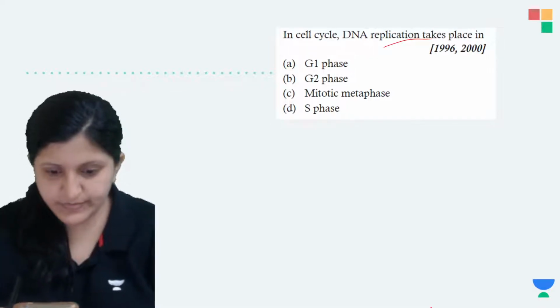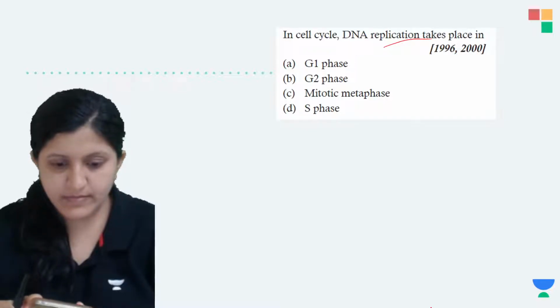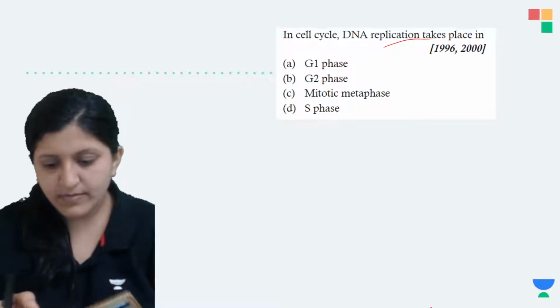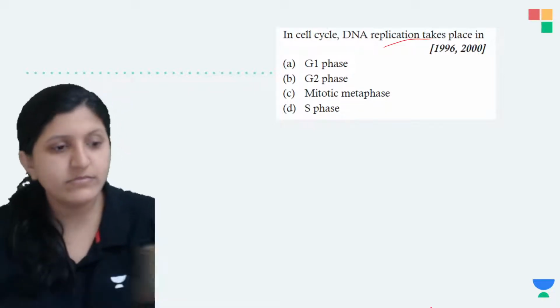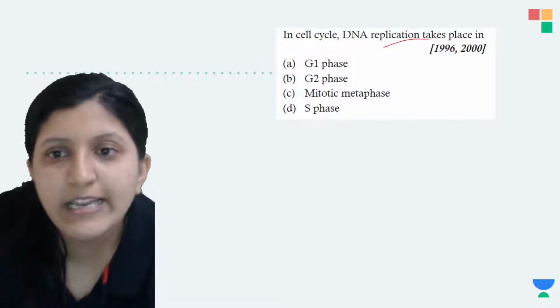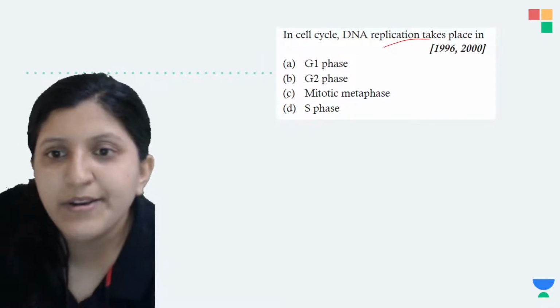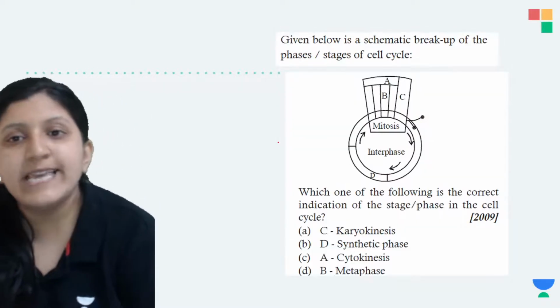No idea. Okay, in the cell cycle, DNA replication takes place in the S phase. The S phase is where the DNA is getting doubled.